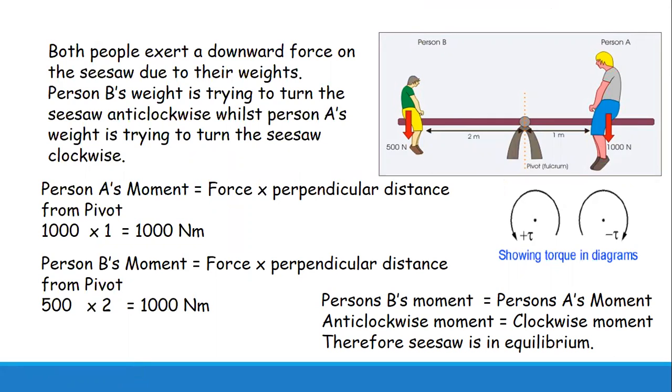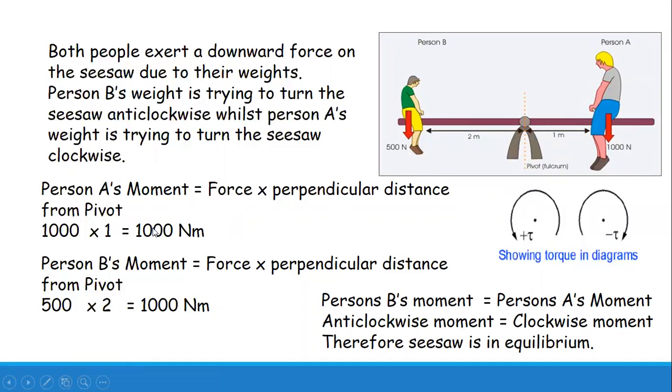Now both people exert a downward force because of their weights. Person B is trying to turn the seesaw anti-clockwise, while person A is trying to turn the seesaw in the clockwise direction. You can see that person A is trying to move in the clockwise direction, and person B in the anti-clockwise direction.